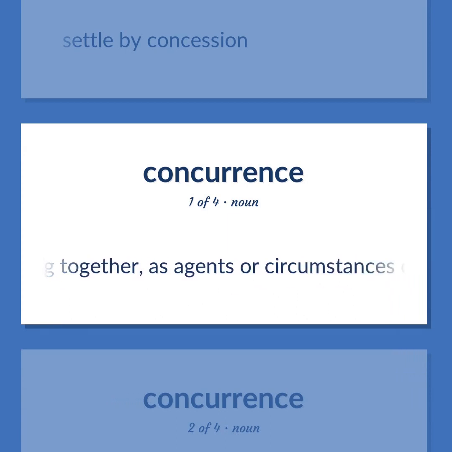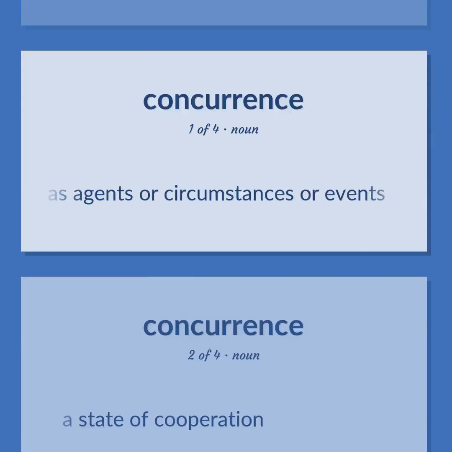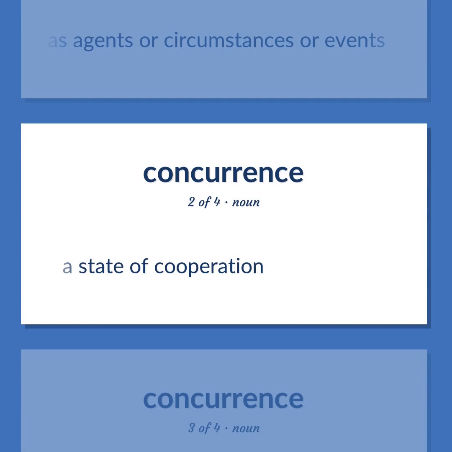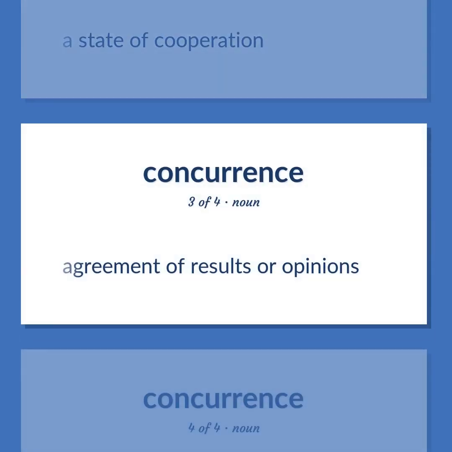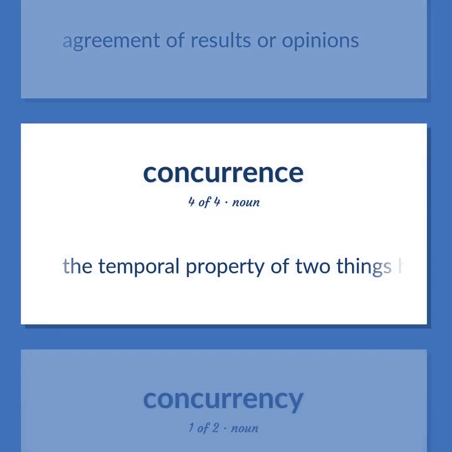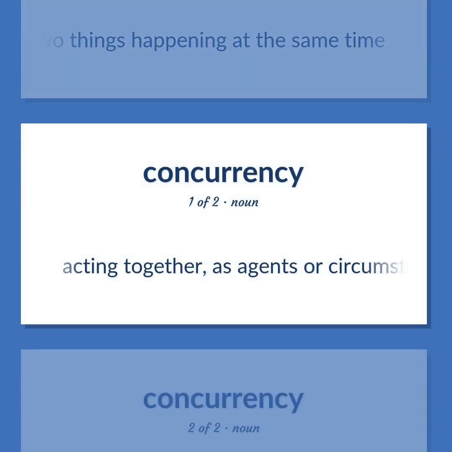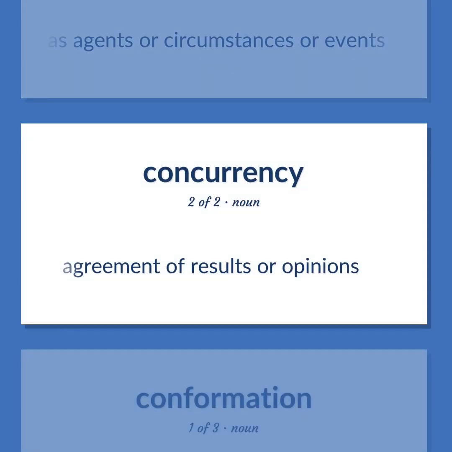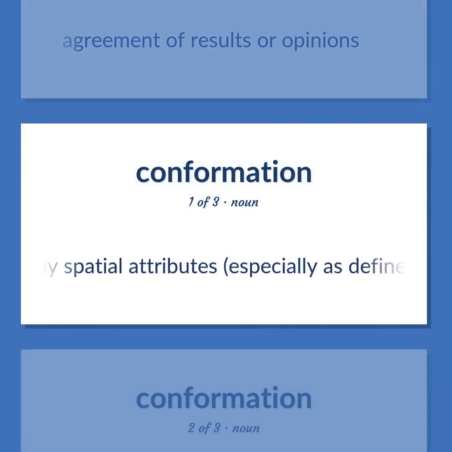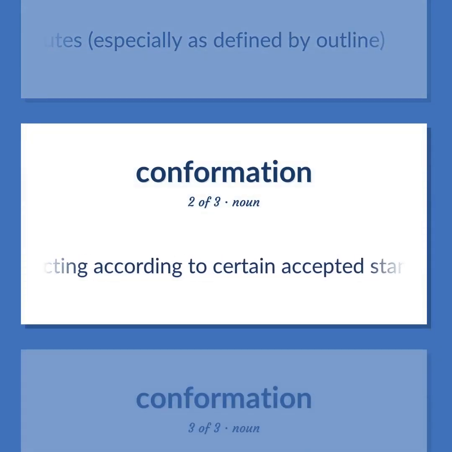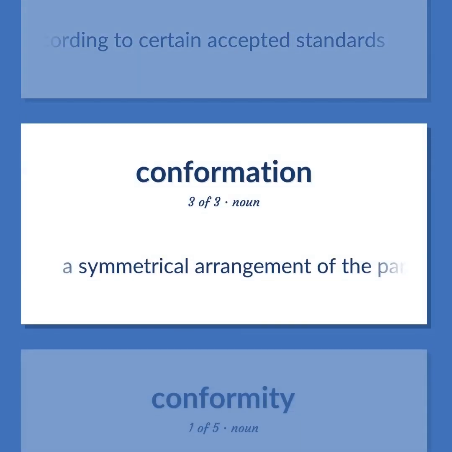Acting together, as agents or circumstances or events. A state of cooperation. Agreement of results or opinions. The temporal property of two things happening at the same time. Acting together, as agents or circumstances or events. Agreement of results or opinions. Any spatial attributes, especially as defined by outline. Acting according to certain accepted standards. A symmetrical arrangement of the parts of a thing.